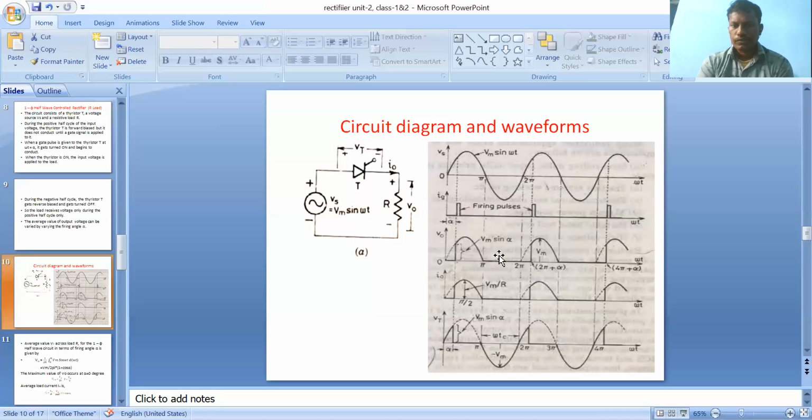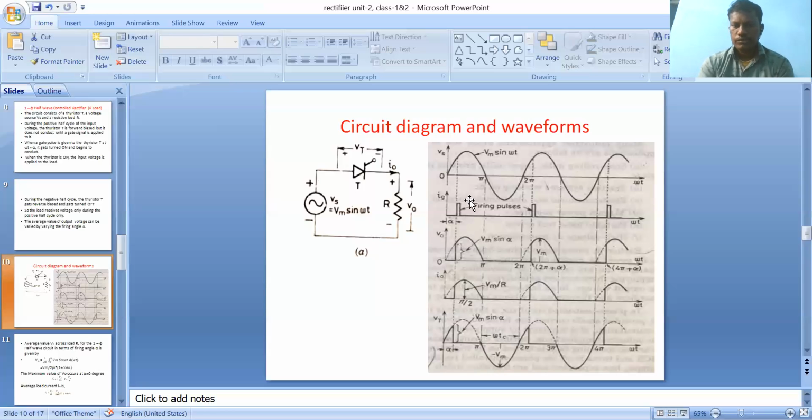Okay, clear? These are the operations of single phase half controlled converter with resistive load, where the output voltage follows the supply voltage from alpha onwards. At the time of alpha, the thyristor comes into conduction state. The output voltage follows the supply voltage, and the output current is also similar. So I0 is equal to Vm by R, and V0 we are getting something. Okay, I will discuss.